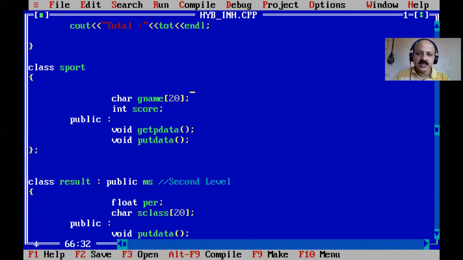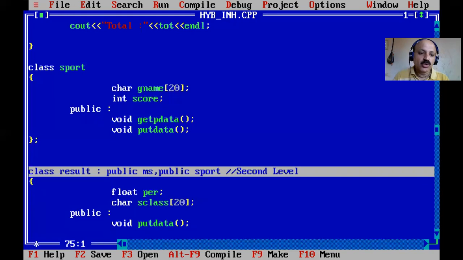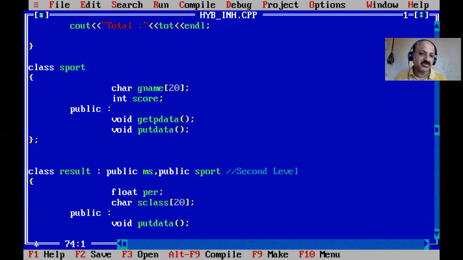Yes, so that is a different Sports class, and now I publicly inherit it in the Result class here. So that is multi-level inheritance already, and here I publicly derive the Sports class, so that is multiple inheritance. So we can combine the two branches, multiple and multi-level, and that is known as hybrid inheritance.